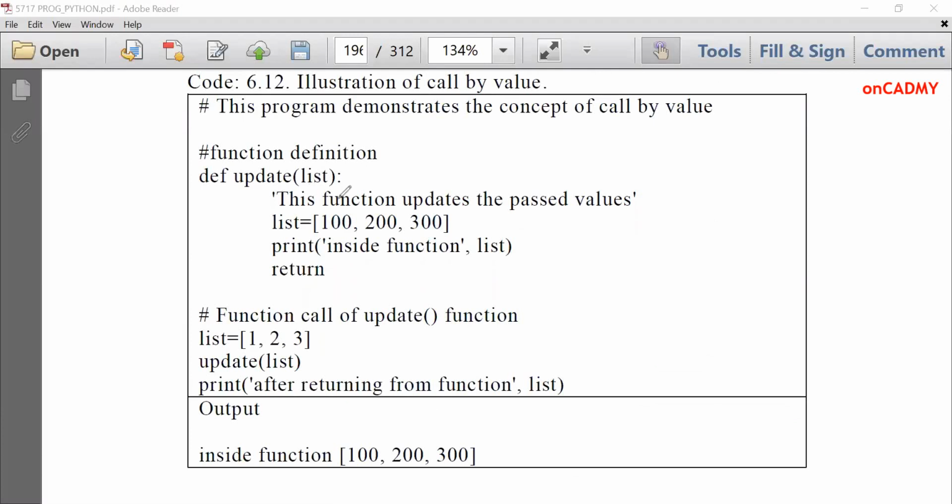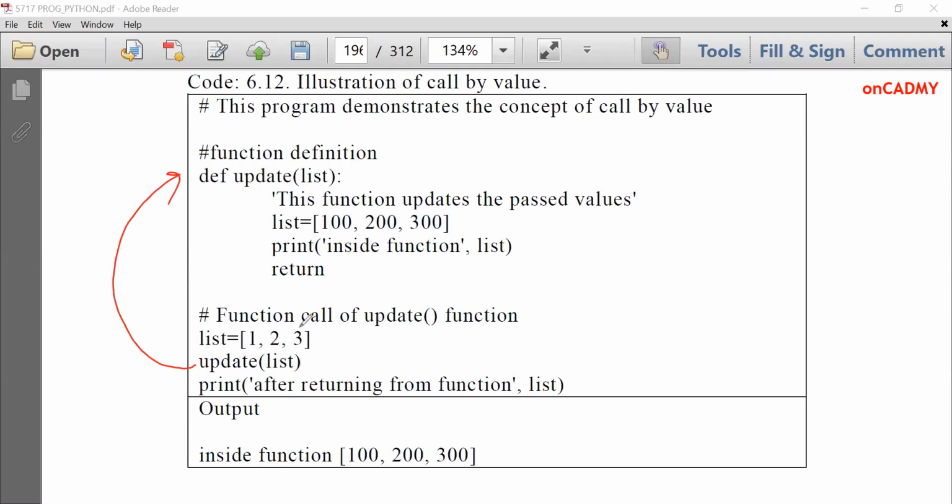Def update list. This function updates the past values. List is equal to 100, 200 and 300. Print inside function list, return. Here we have created a list, list is equal to 1, 2, 3. Then we are calling this function, which is defined over here, with this list values 1, 2 and 3.